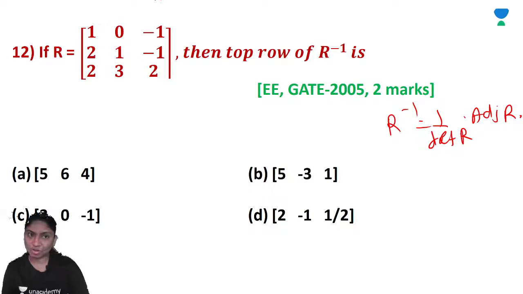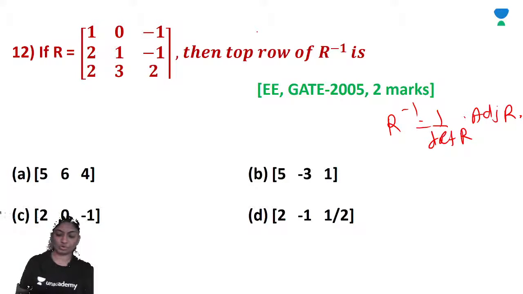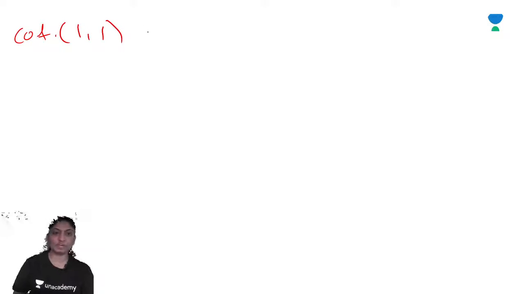So we will calculate the cofactor of 1 1, cofactor of 2 1 and cofactor of 3 1. That's it, to get the first row.